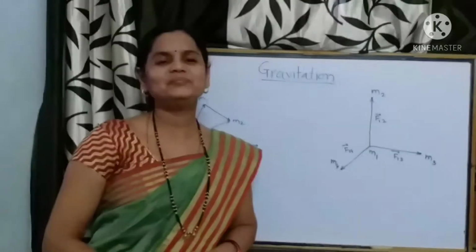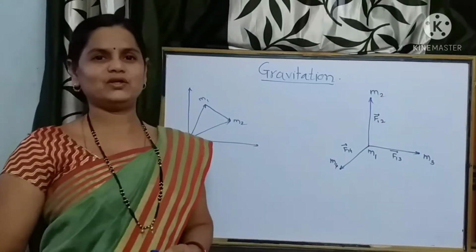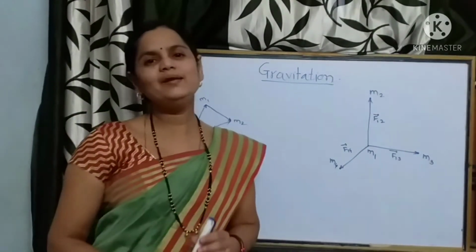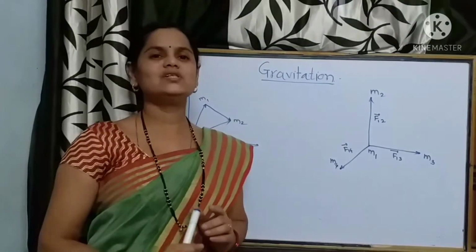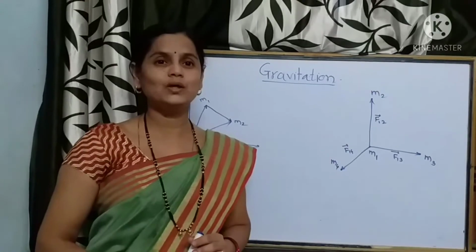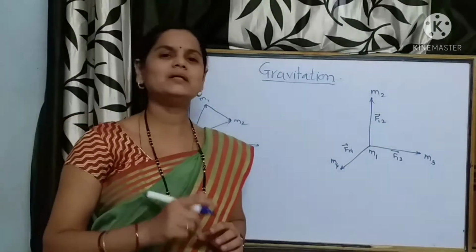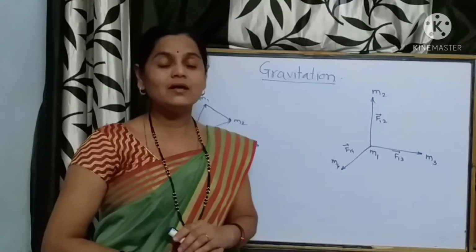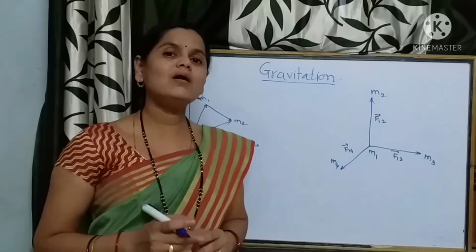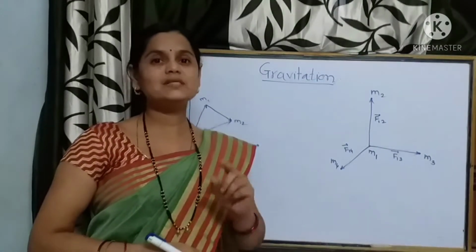Hello students. First of all, we have discussed Newton's law of gravitation. That is, there is mutual attraction between any two point masses, with a force directly proportional to the product of their masses and inversely proportional to the square of the distance between them. Right? Furthermore, we have seen how this law was proposed by Newton with the help of a study